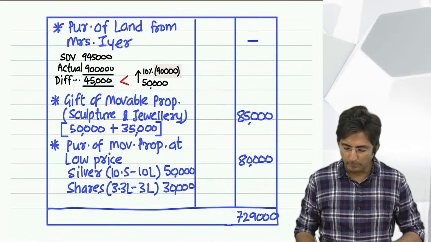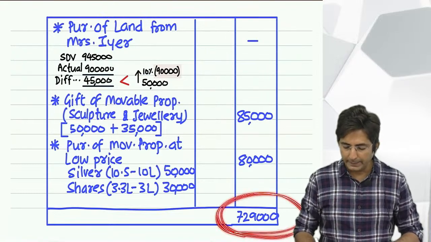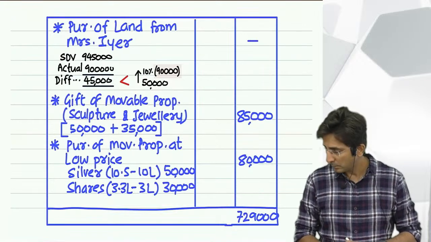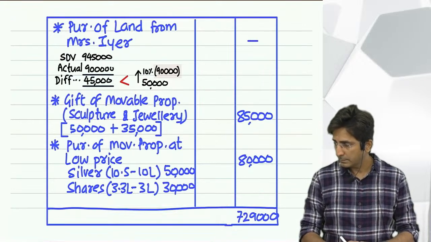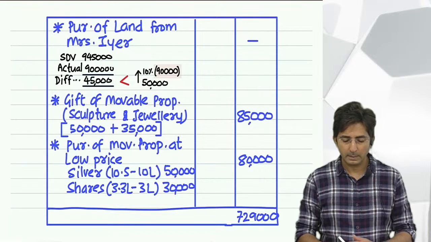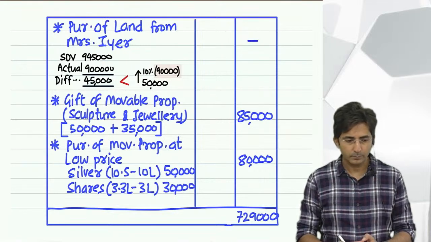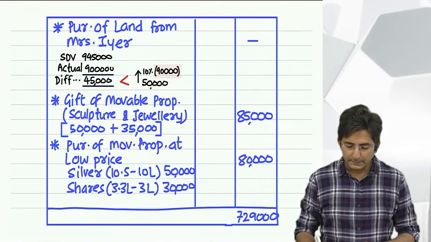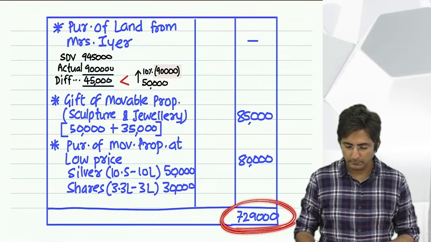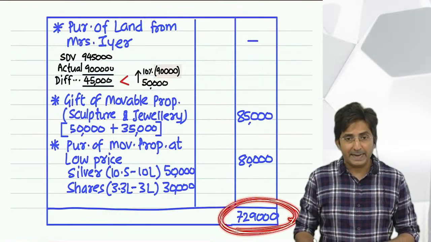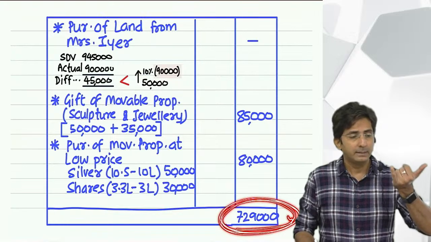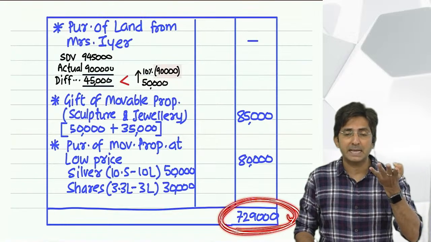Total of the outer column: 7,29,000. What do you do with this 7,29,000? This will be added to the other heads of income: salary, house property, business, capital gains.